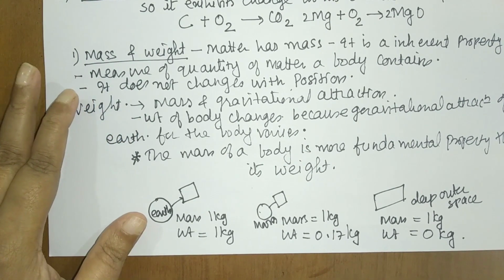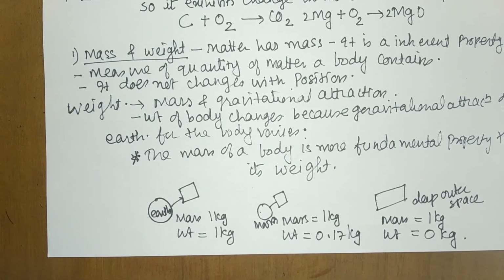So if you want to feel better, healthy, what you can do is you can measure your weight instead of the mass. So this is what the change is. On earth, if you are weighing 1 kg, on moon it might be 0.17 kg, while if you go deep outer space, then the weight can be 0. So this is what the difference is, because it depends upon the gravitational attraction.